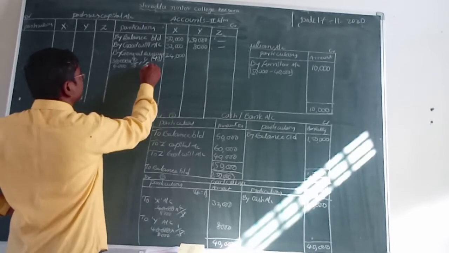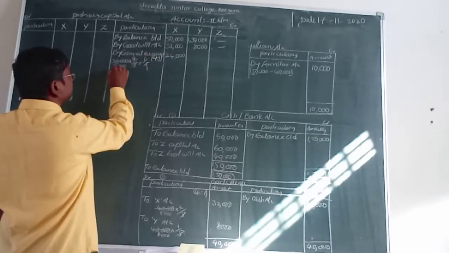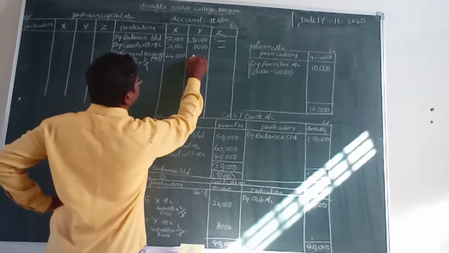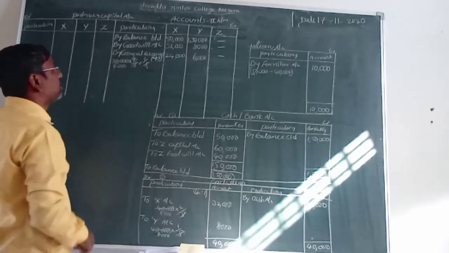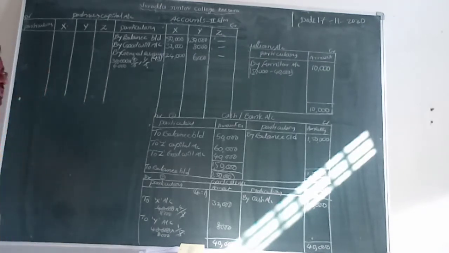Another one, Y: 1 into 6 is 6,000 rupees. So general reserves: X has 24,000 and Y has 6,000 rupees. Why? X has 4 shares, that's why X takes 24,000. Y has only a single share, that's why Y takes 6,000 rupees.